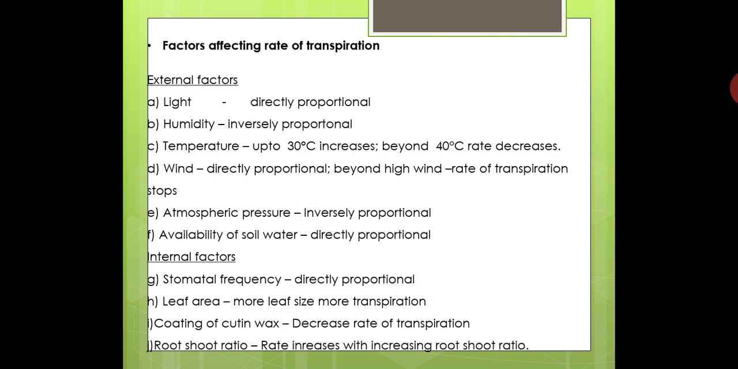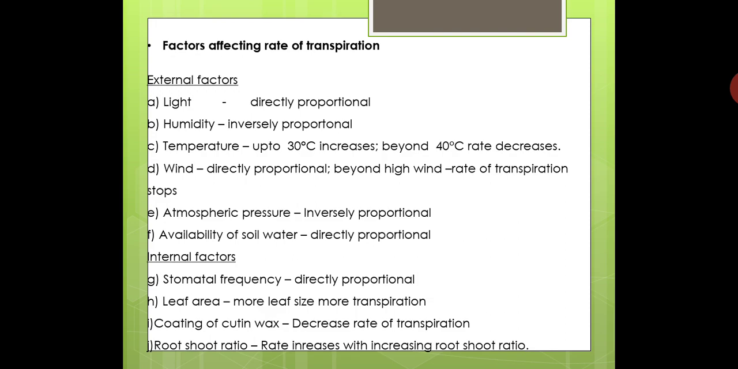Then the next factor, availability of soil water. This is a very important factor because the entire phenomenon of transpiration depends upon the availability of water, because it is the loss of water. If water is not available in the soil, automatically the plant will not transpire. If plenty of water is available in the soil, the plant will absorb more water, and automatically there will be more loss of water. So available soil water is directly proportional to the rate of transpiration. These are the external factors which affect transpiration.